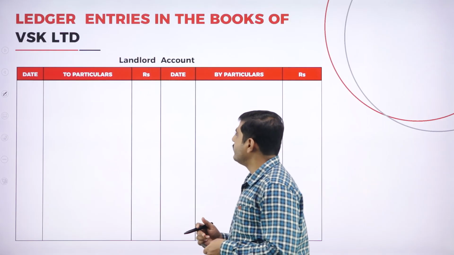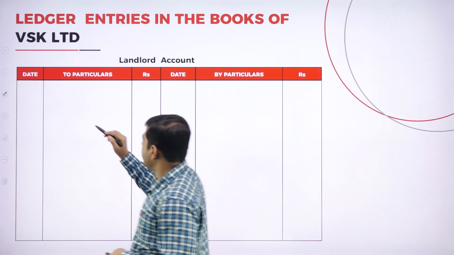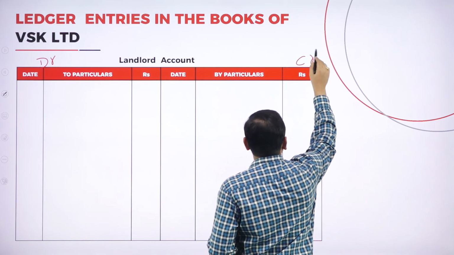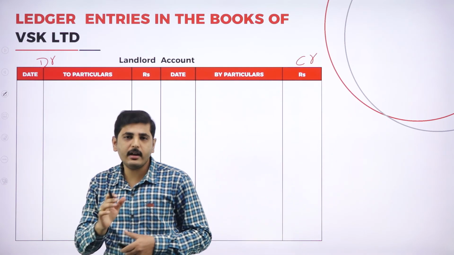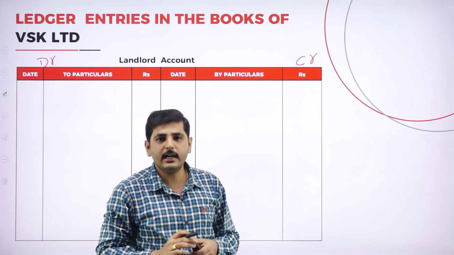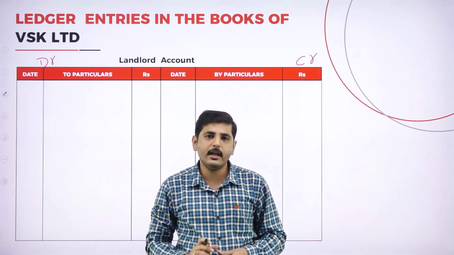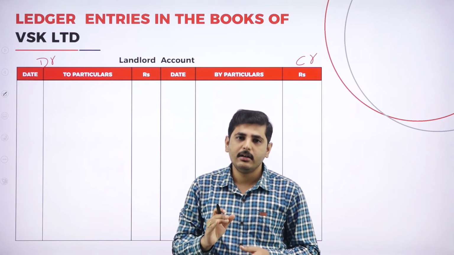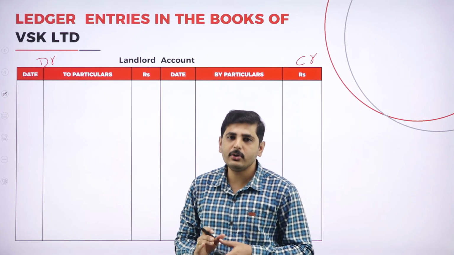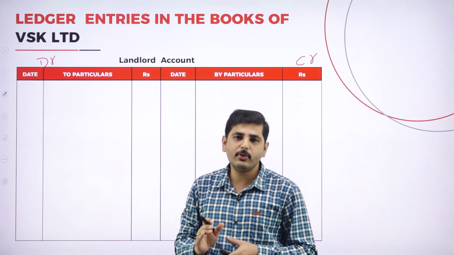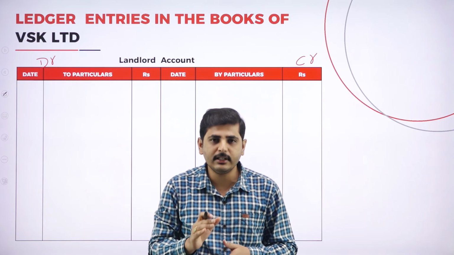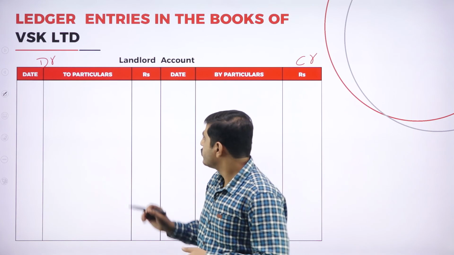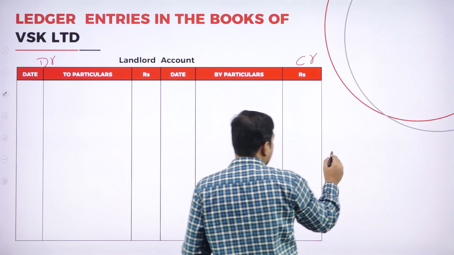Let's go to the first entry. This is the debit side, and this is the credit side. What is the journal entry? First entry, royalty account debtor to landlord account. We have to pay the landlord. If you have any short working to recover, then royalty account and short working account debtor to landlord. So first one, royalty. We can write the journal entry here.